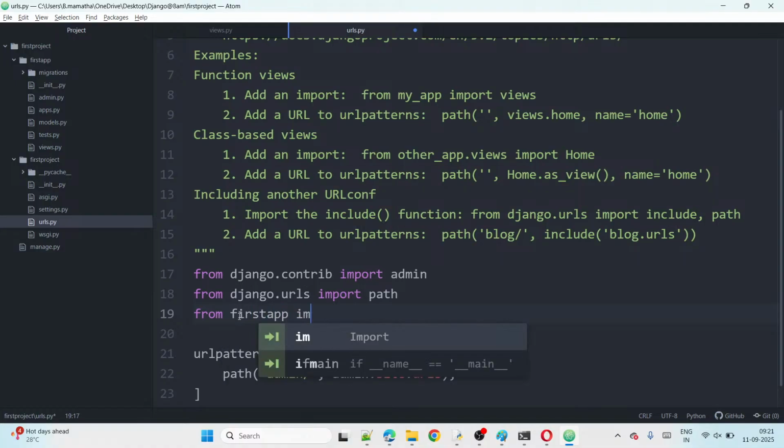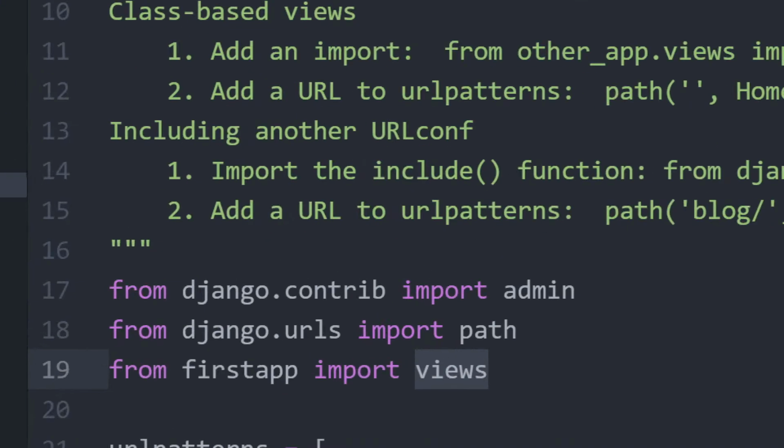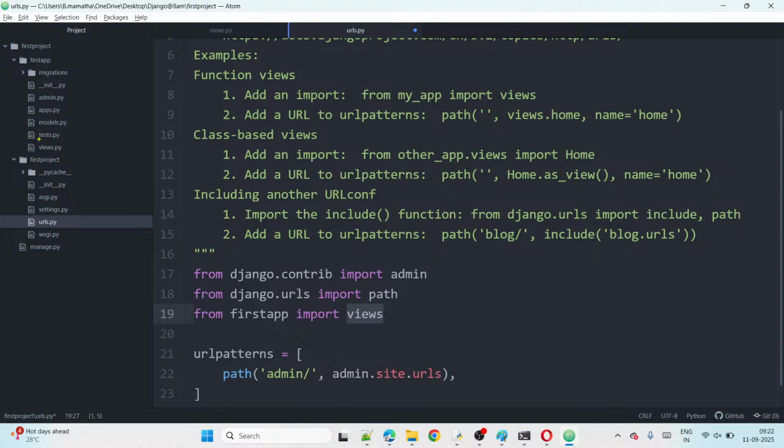From first app, import views. Inside the views, we have taken one view, the home page, and I am going to use that now.